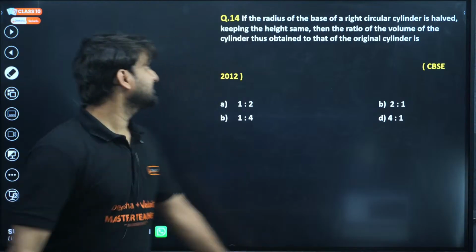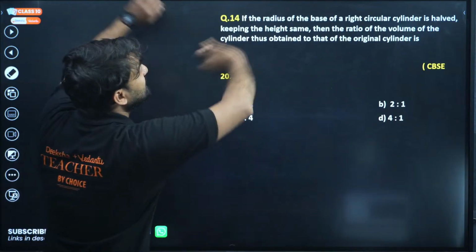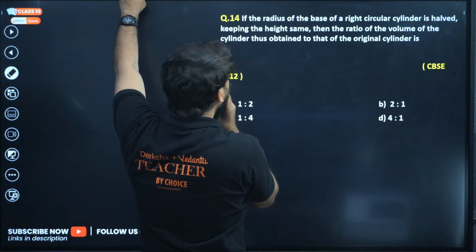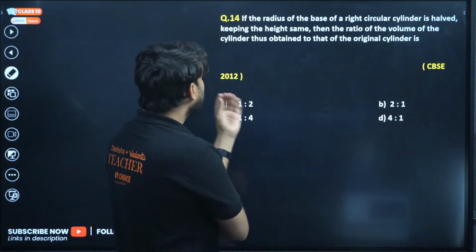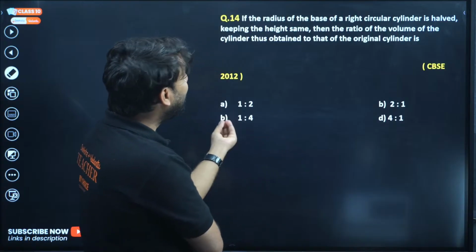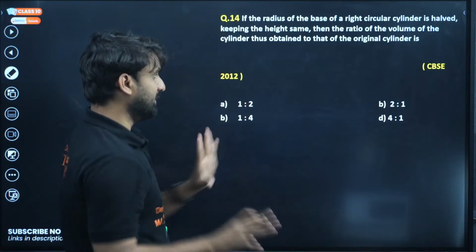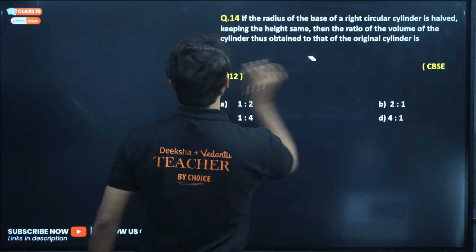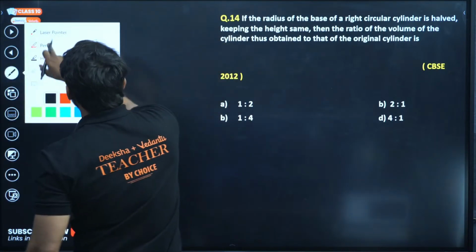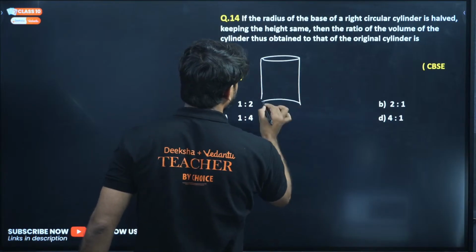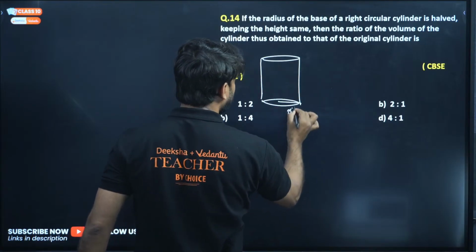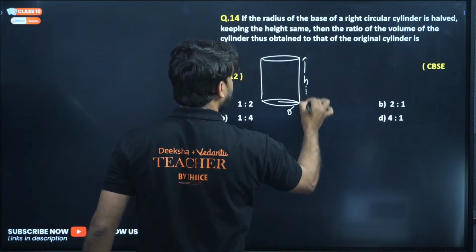If the radius of the base of a right circular cylinder is halved, keeping the height the same, then the ratio of the volume of the cylinder thus obtained to the original cylinder. Okay, so look, there is a cylinder. Let's say this is the original cylinder of radius r and height h.